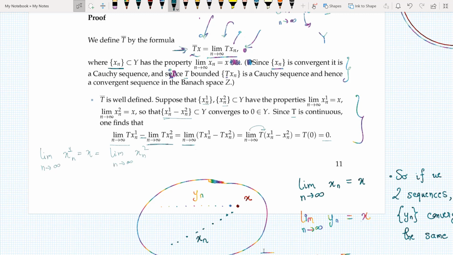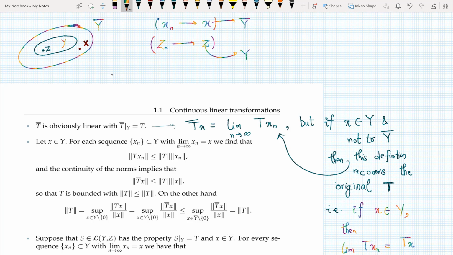So as of now, what do I have? I just know that this T bar that I defined here is well defined. Now the next thing that I need to prove is that T bar is obviously linear with T bar restricted to Y equal to T. Now suppose I take two sequences. I take a sequence xn, it converges to x, and this x is in Y bar, and zn converges to z, this z is in Y.